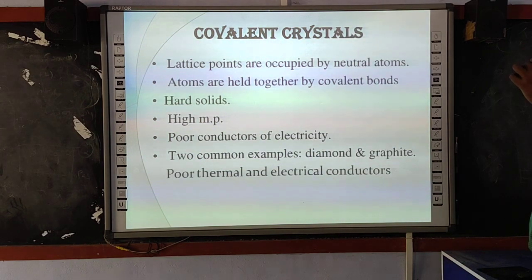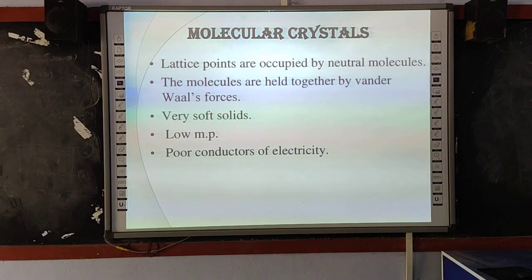They are very poor conductors of electricity. Examples, common examples in our day-to-day life, we can see graphite. And another example, the costliest one, namely the diamond. These are poor thermal and electrical conductors. Ionic crystals are good conductors in the molten state, whereas in the solid state, they are very poor conductors. So, we have studied ionic crystals and covalent crystals. Now let us pass on to the molecular crystals.